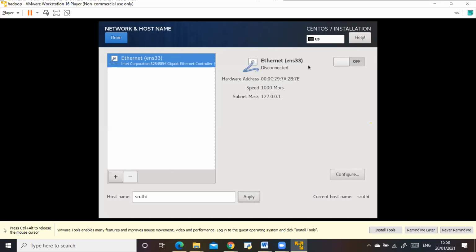Click on the button where you see off. Now you will see on. This would enable the network, and in the network, you are getting an IP address also. So Ethernet is being enabled now. Click done.